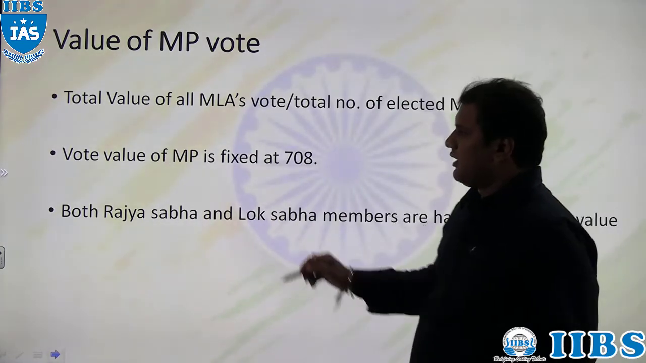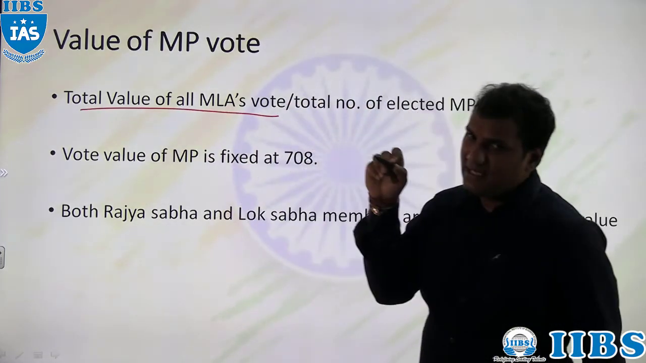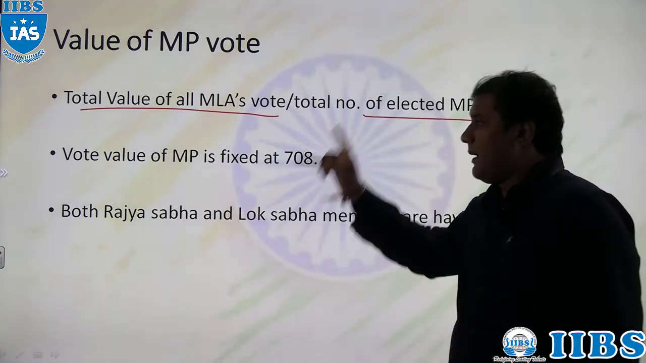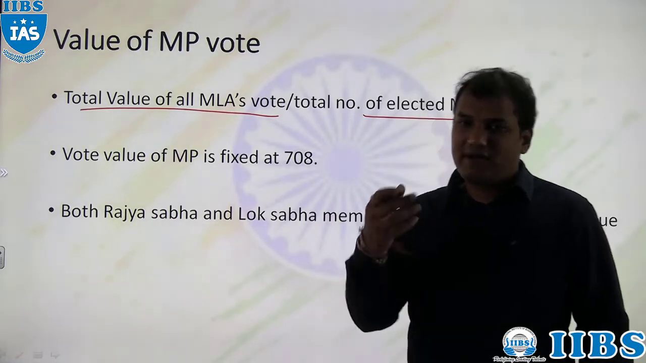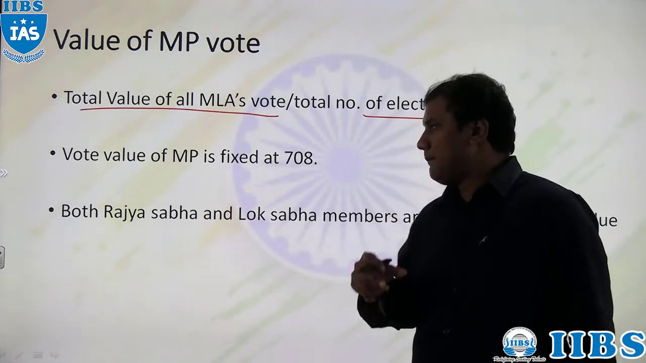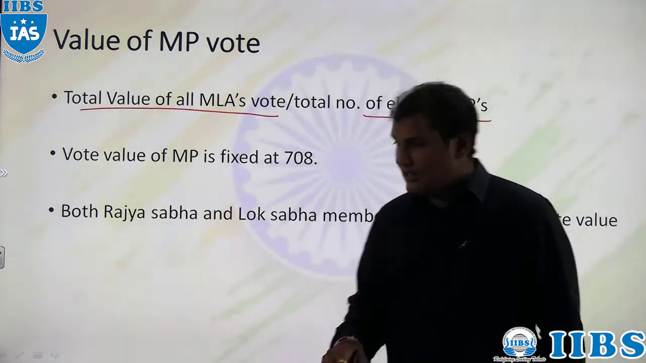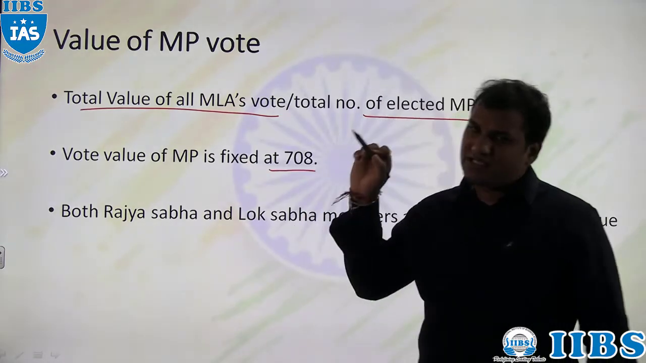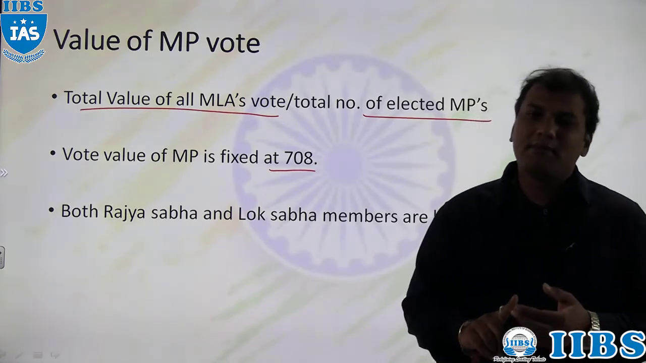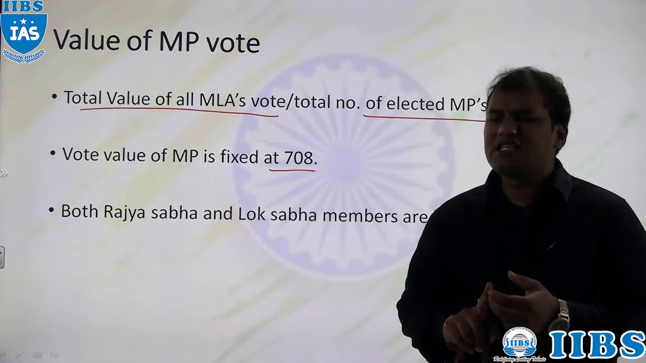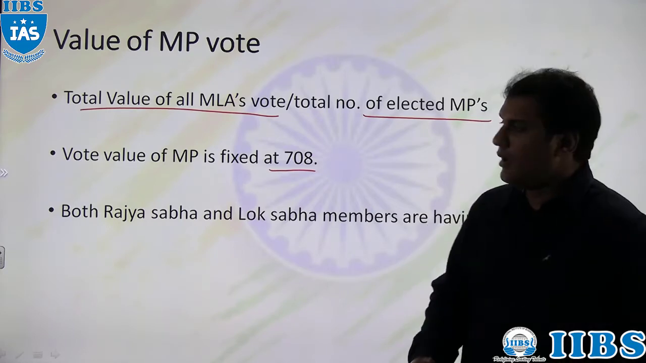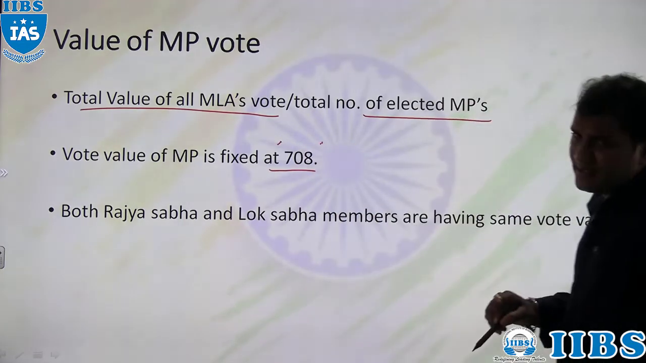So there is a formula. What is that? Total value of all MLA votes divided by the total number of elected MPs. By using this formula, the Election Commission of India will draw the value of one MP vote in the president election. And at present, the value of one MP vote is fixed at 708, whether a member of Rajya Sabha or a member of Lok Sabha. There is no difference between the vote value of a Lok Sabha and a Rajya Sabha member in president election. Both have the same value, that is 708.